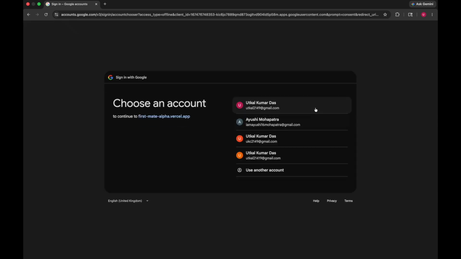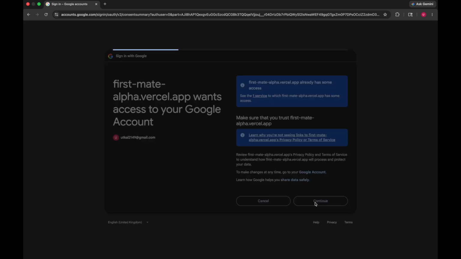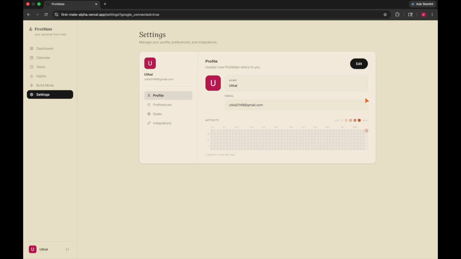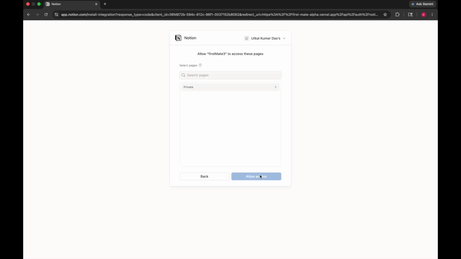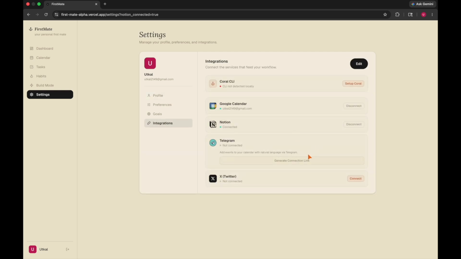So we'll integrate Google Calendar here so that all the events can be fetched from it and it can have context about our schedule. Then we'll integrate Notion. So basically all the tasks and habits that will be created in the app will be stored in their own database, that is Notion.